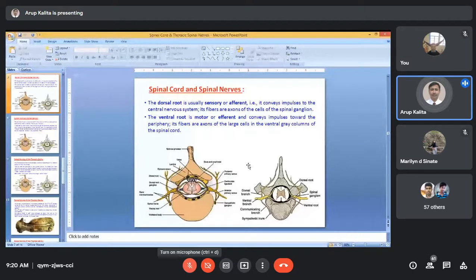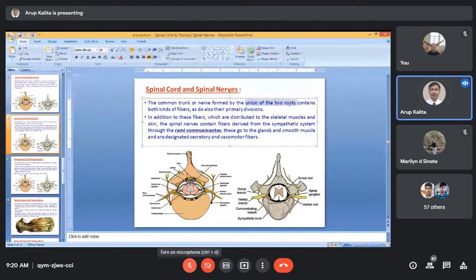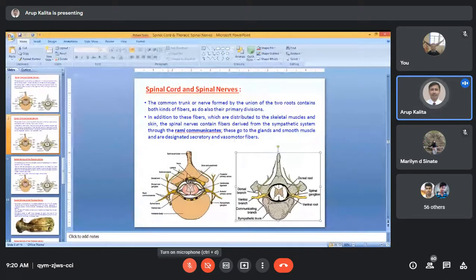The common trunk or nerve formed by the union of the 2 roots, as I already discussed, contains both kinds of fibers, as do also their primary divisions. In addition to these fibers, which are distributed to the skeletal muscle and skin, the spinal nerves contain fibers derived from the sympathetic system through the rami communicantes. Already I told you these things. These are the rami communicantes.